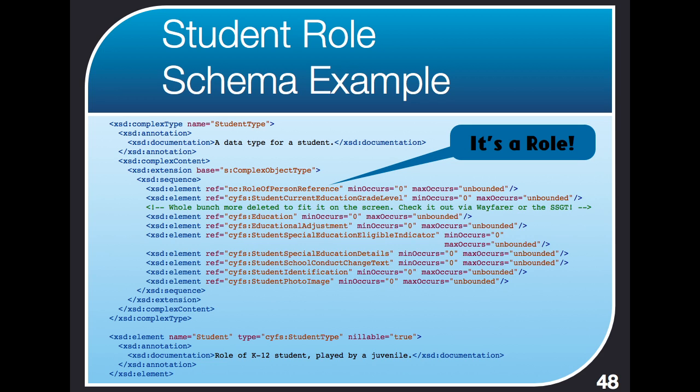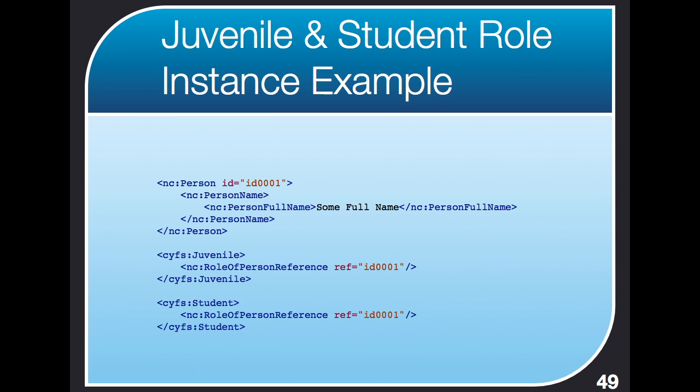So you'd have a student element, and inside of there you'd have a role of person reference that would point to a person element, which would be the person playing the student role. Let's take a look at that. So here's what the snippet of an instance document would look like, showing a person playing the roles of a